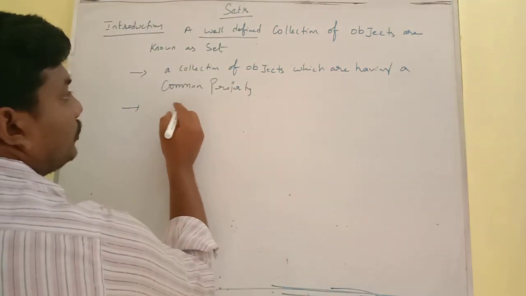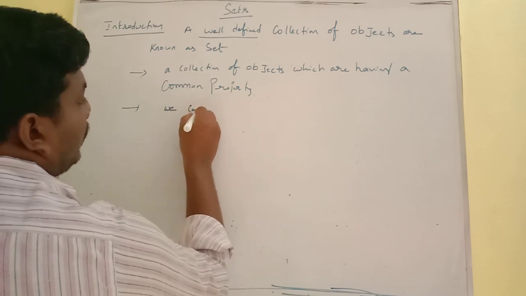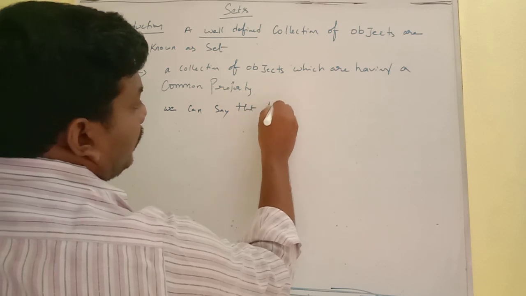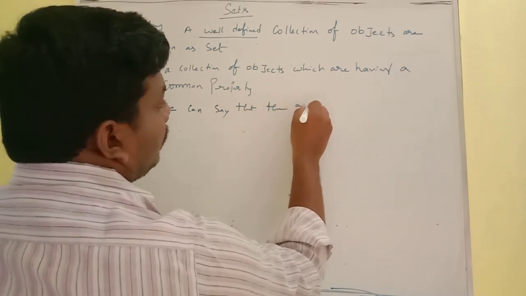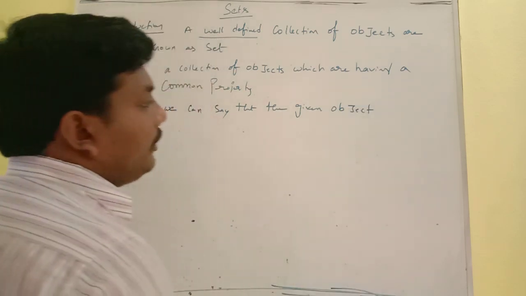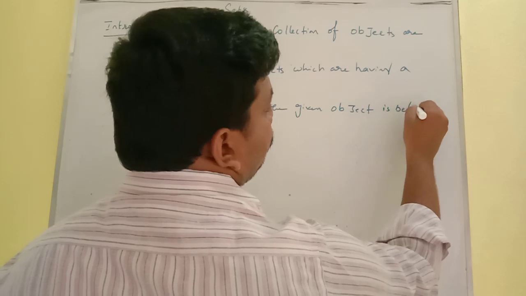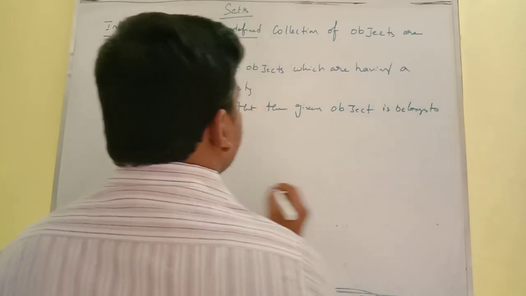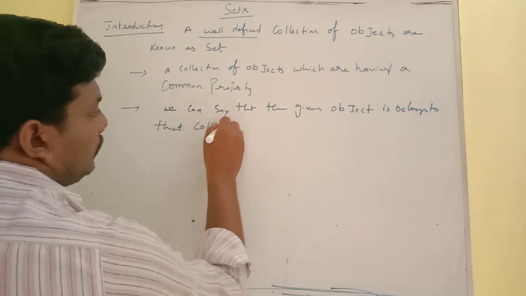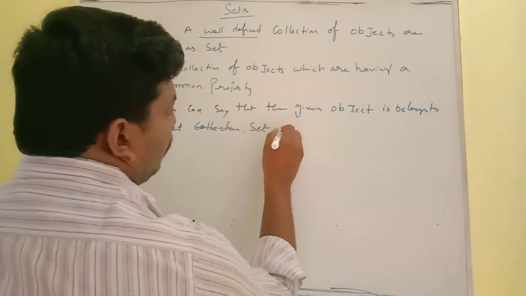That means we are able to say that the given object belongs to that collection or not, or we can say simply that set or not.